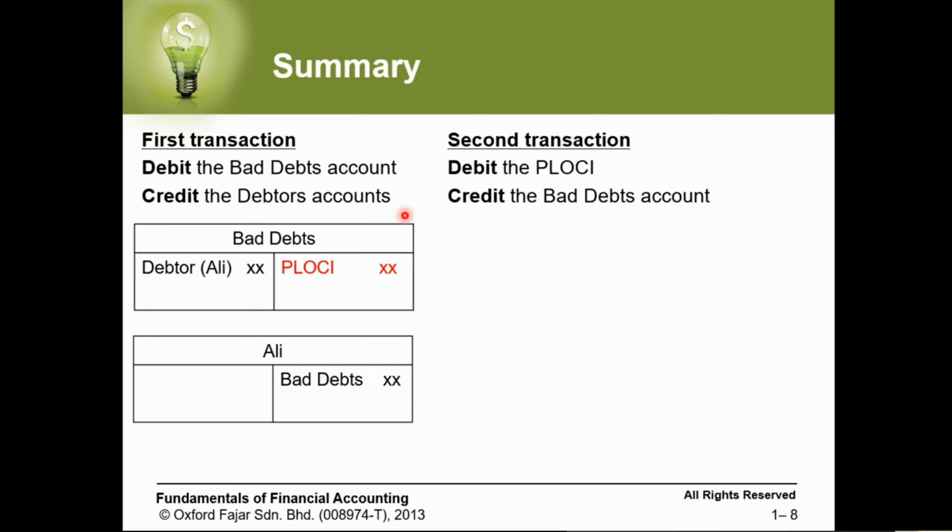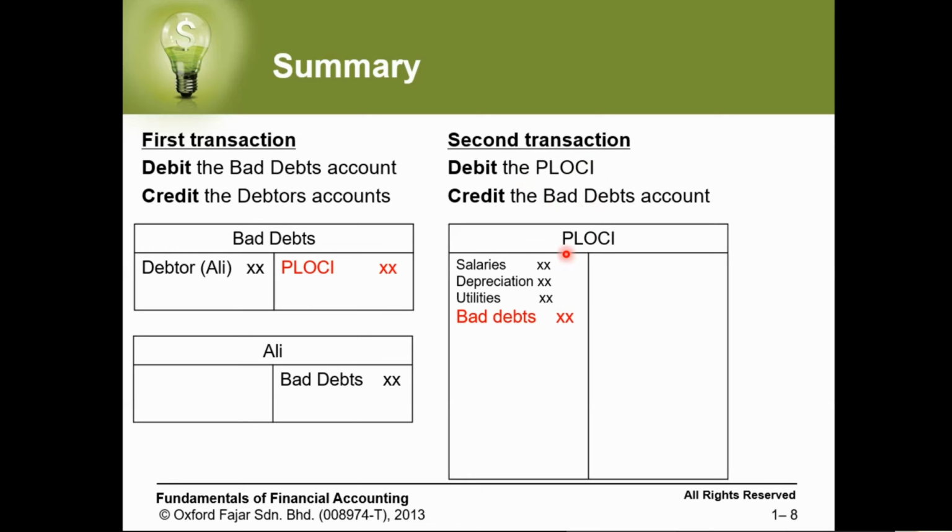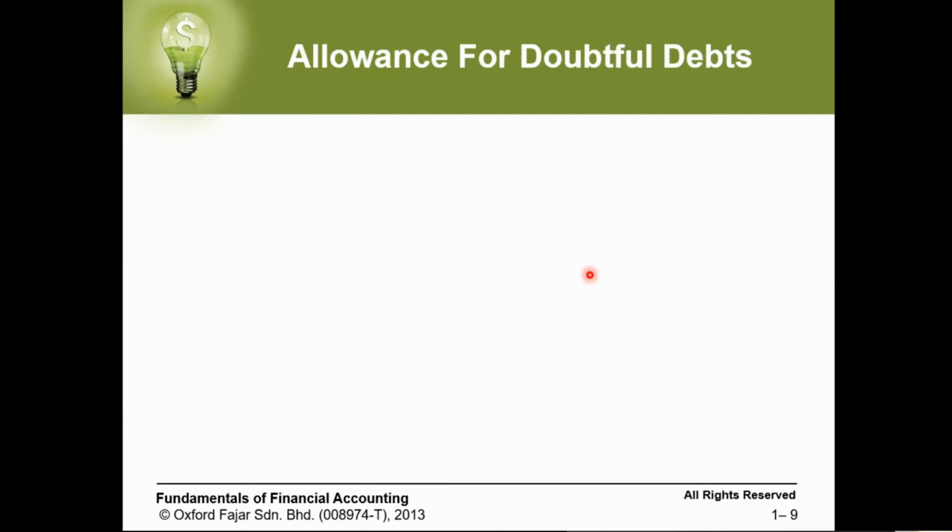The second transaction is we close the bad debt account, which we created, in the PLOCI, which is profit or loss and other comprehensive income. Okay, and that is how we put the bad debt account in the income statement, or what we call profit or loss and other comprehensive income.